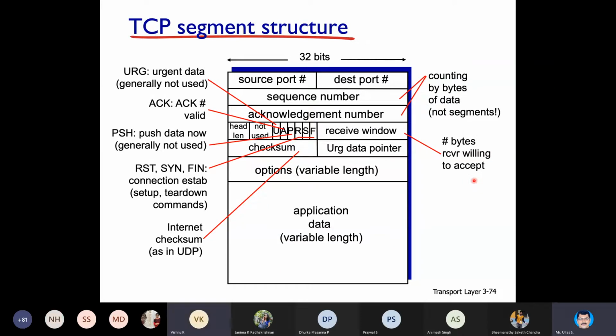Sir, what is the options part? Options is basically not used. It is used for some specific communications. Suppose you are developing a protocol or an application by yourself. You can write code to include some values here.